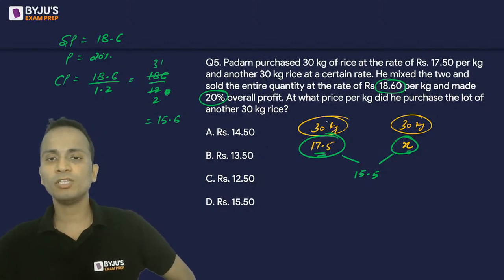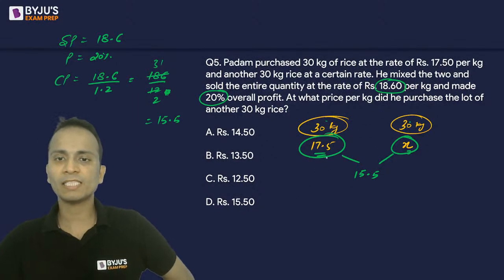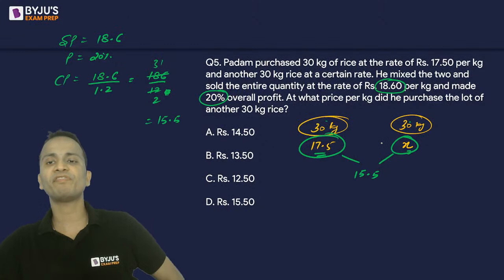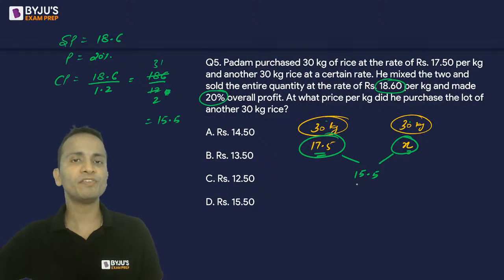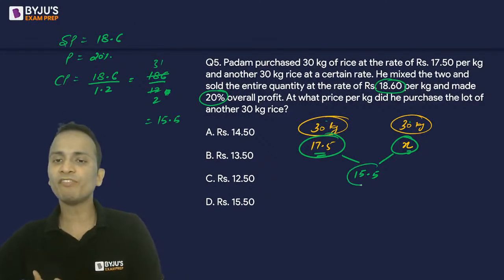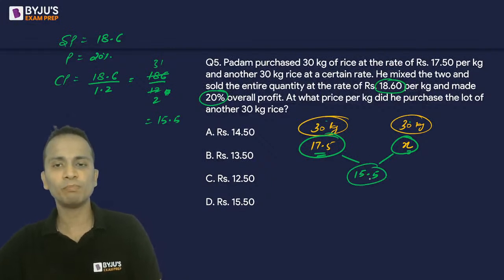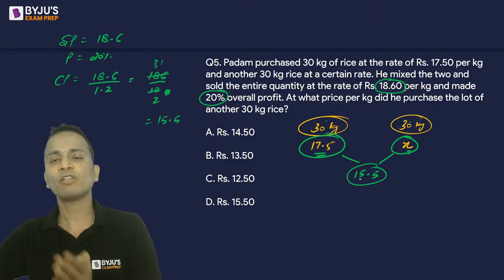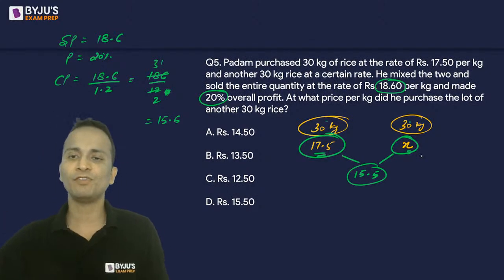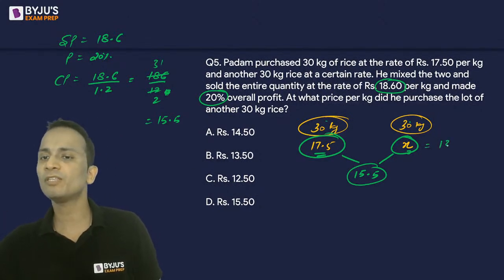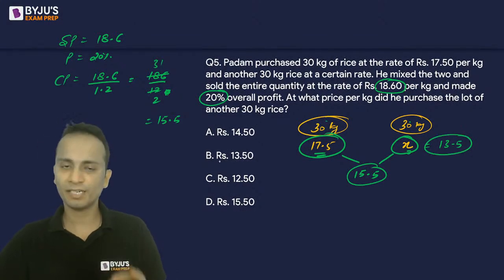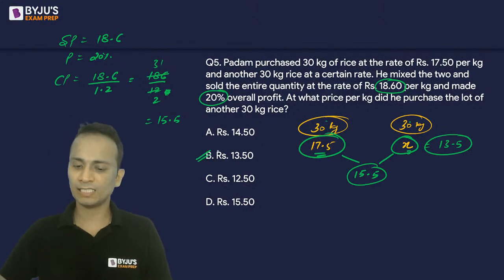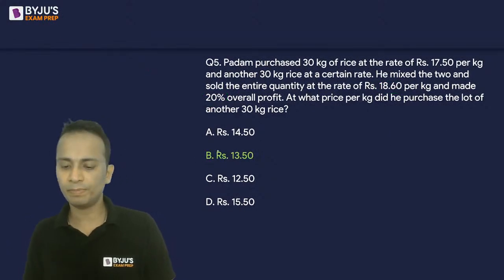Because these are mixed in equal quantities, the average of 17.5 and x should be 15.5. So 15.5 should lie in the middle of these two numbers. 17.5 is 2 more than 15.5, so the value of x should be 2 less than 15.5, and that will be 13.5. So the value of x will be 13.5 and the correct answer is option B.